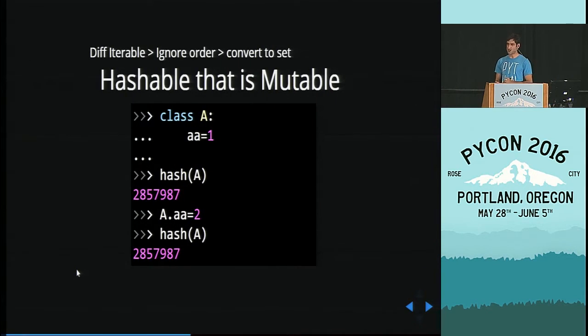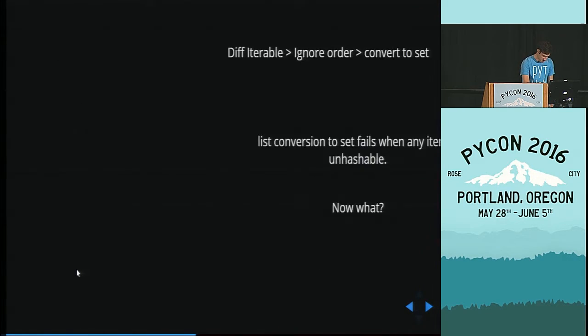Okay, so here is a custom object. We have attribute A, it's a class attribute. We get the hash of the object, okay? And we modify that attribute. We get the hash of the object. The hash has not changed. Still, this object is hashable, but it's mutable. Usually, a lot of people think immutable means unhashable, or the other way around. But here we have an object that you modified, and the hash does not change. It's still hashable, but it is mutable.